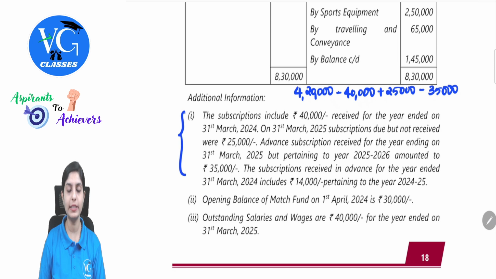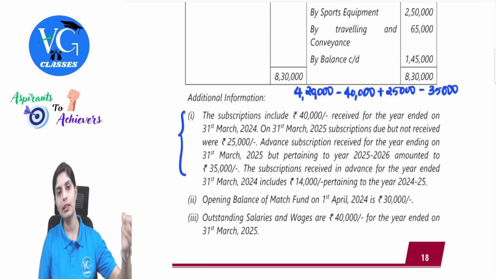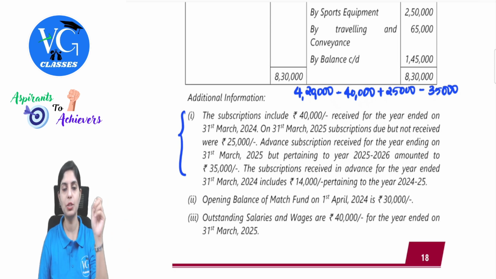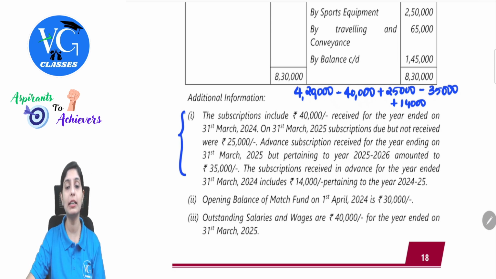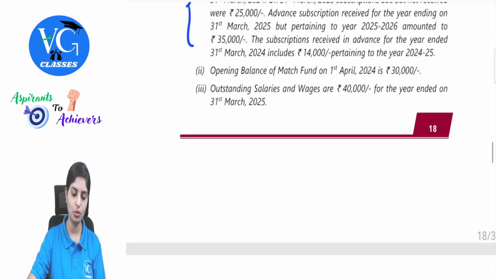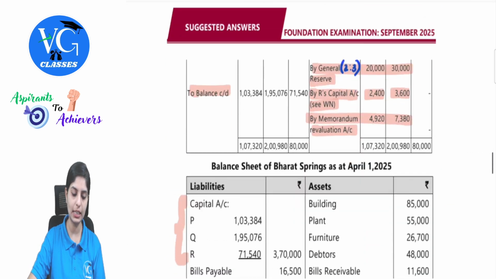The subscription received in advance for the year ended 31st March 2024 includes 14,000 pertaining to the year 24-25. You had received subscription for the last year, but that subscription amount belonged to the current year. So what should we do? We need to add it to the current year. So after considering all these adjustments, we get the current year subscription income: 4,20,000 minus 40,000 plus 25,000 minus 35,000 plus 14,000. So this will be your subscription income.